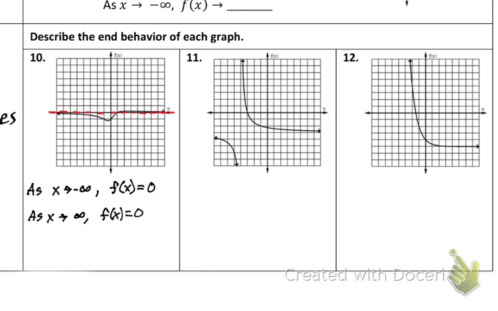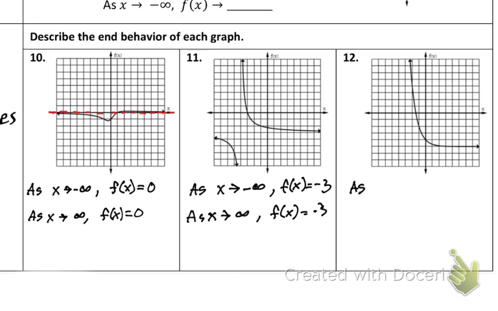Hey, real quick, let's go over these answers. It looks like everyone had it, but I would say something like, as x approaches negative infinity, our y value would get very close to negative 3. As x approaches infinity, or as we go right, our y value also approaches negative 3. Now, when we get to the next one, it's a slightly different story.